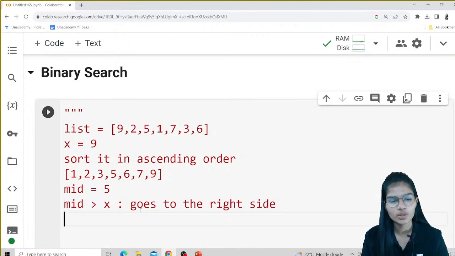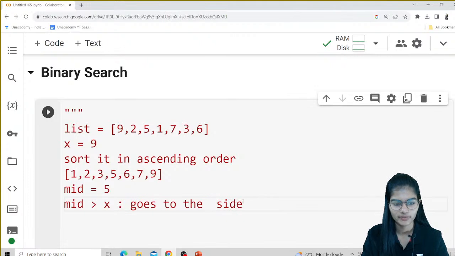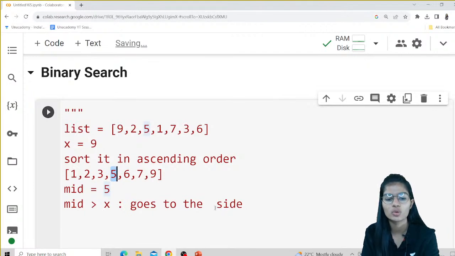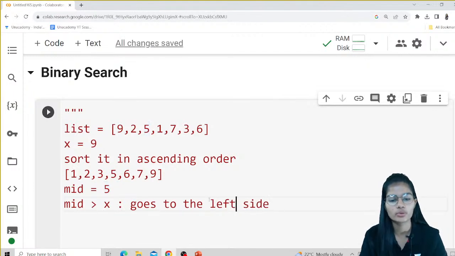Next, what will I have? Next will be if the first condition doesn't satisfy, so my second condition will be that the mid value is less than x. Let me correct that: if my middle value is greater than x, it will not go to the right hand side, it will go to the left hand side. Just remember, it will go to the left hand side.